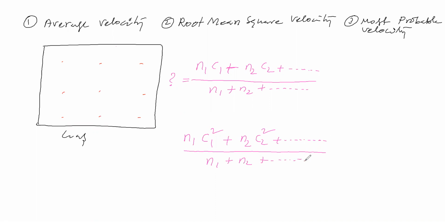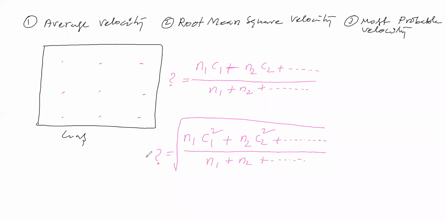Next, let us take the square root. We will get some velocity. Now, which velocity will we get? Is it called average velocity or root mean square velocity? Here you are squaring the velocity, then taking the mean, that means average, then taking the square root. So it is called the root mean square velocity.